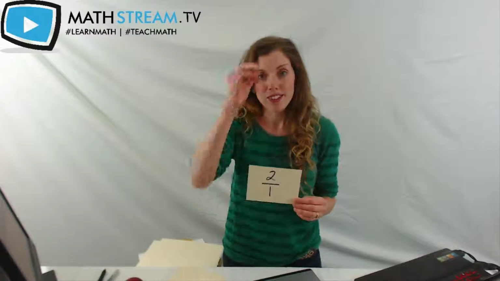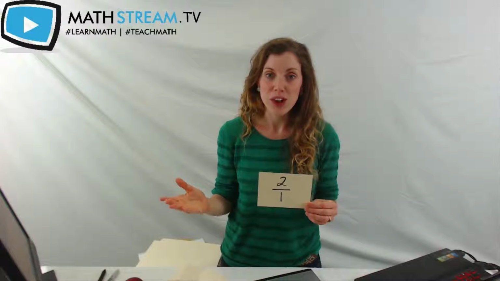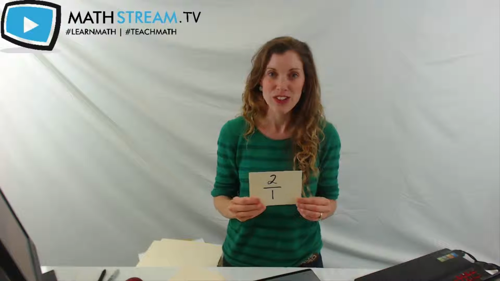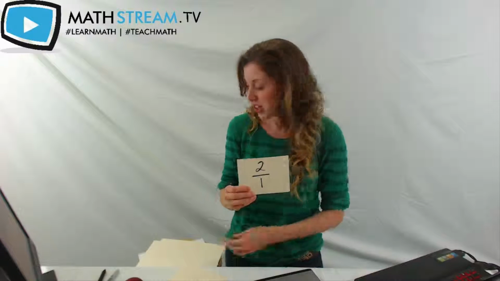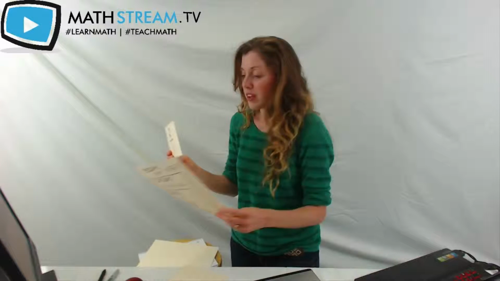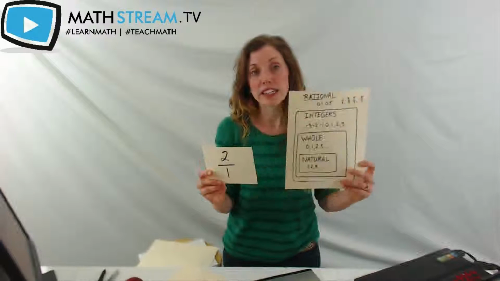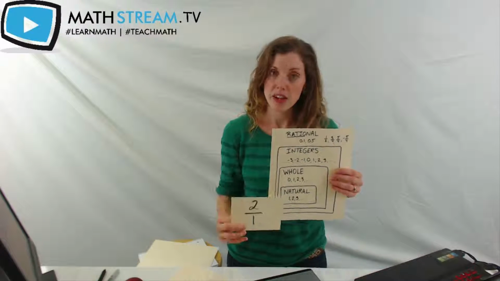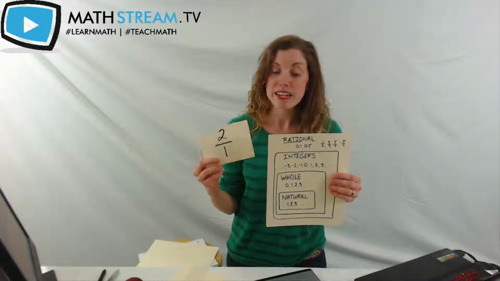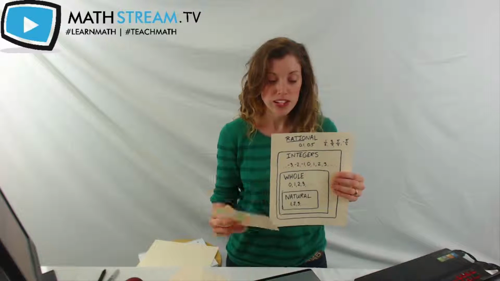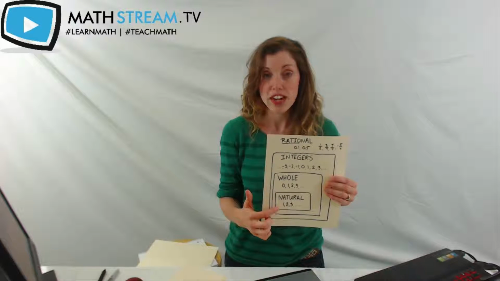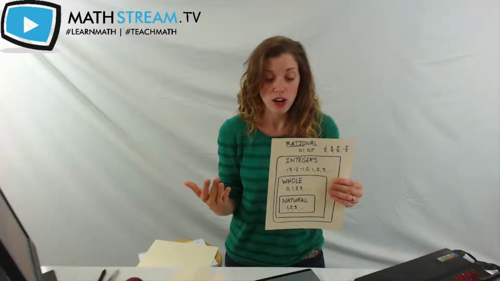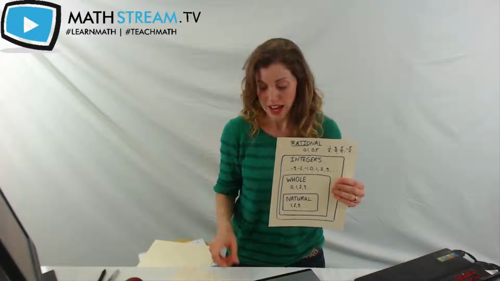2 over 1. Well, we don't have to think too hard about whether or not that is a rational number because it's already written as a ratio. So we know that it's going to be in this category. But then the question is, can 2 over 1 be in any of the other categories? This can seem like a trick question because in the integers, the whole numbers, the natural numbers, there are no fractions per se.